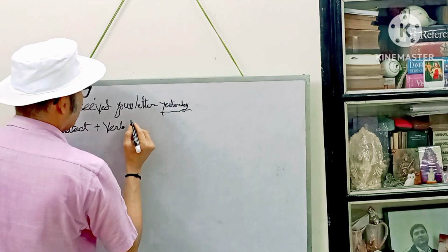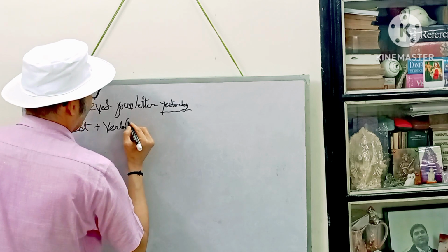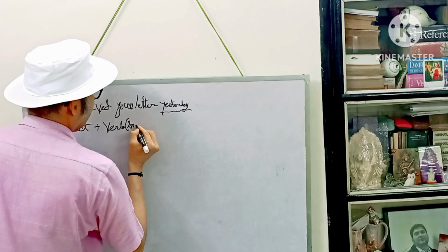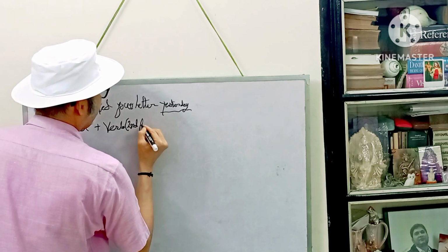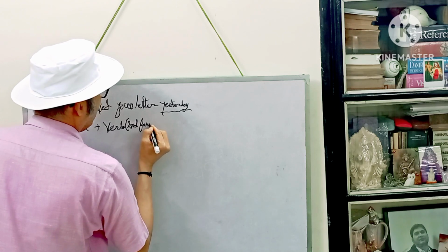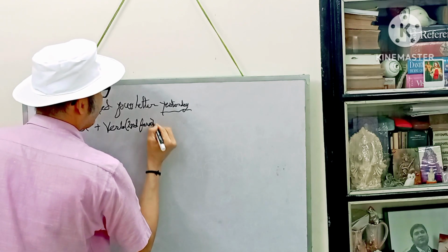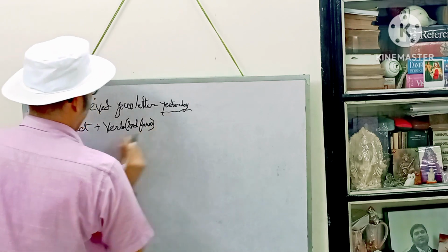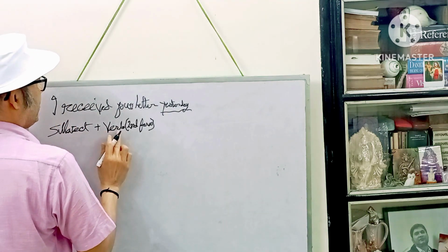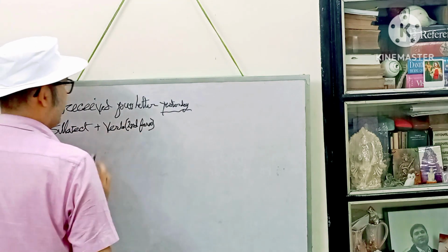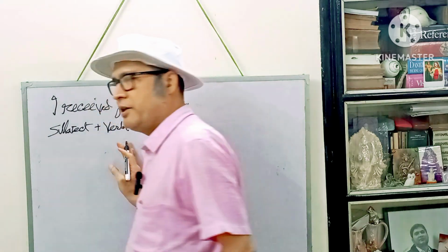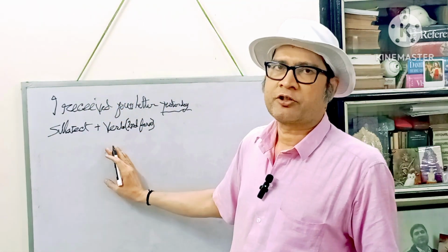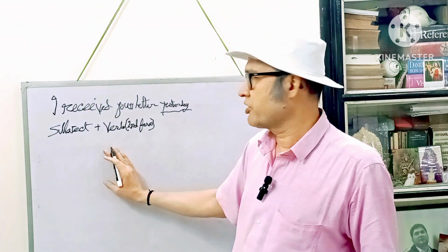You have to use the second form of the verb. So subject plus verb second form. This is the formula. Remember this formula, then you can construct any sentence in the simple past tense.